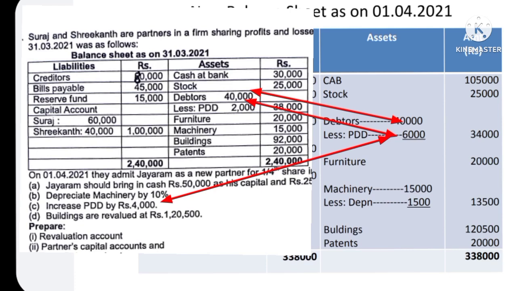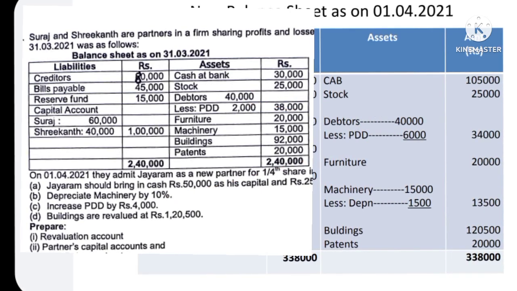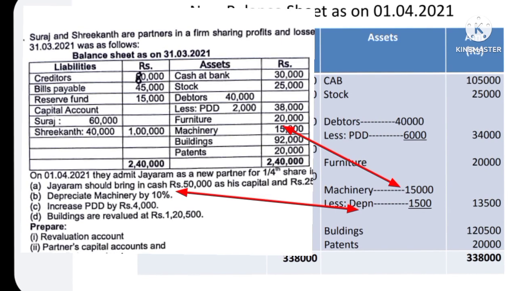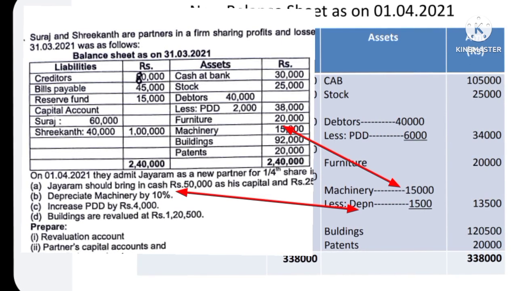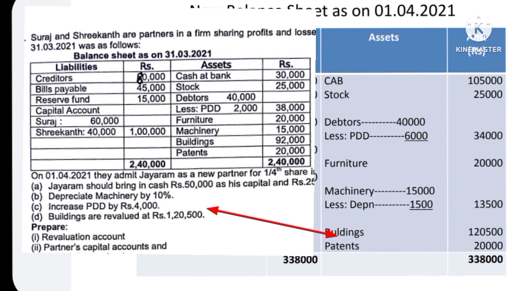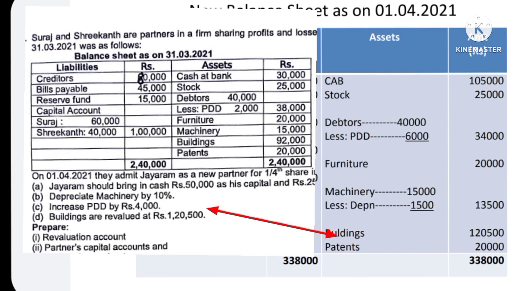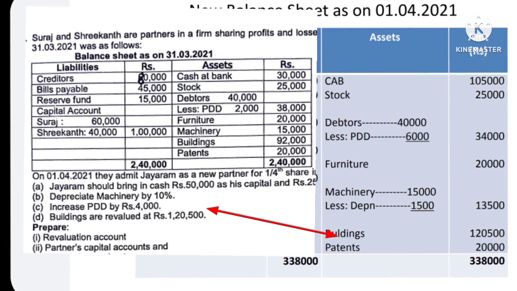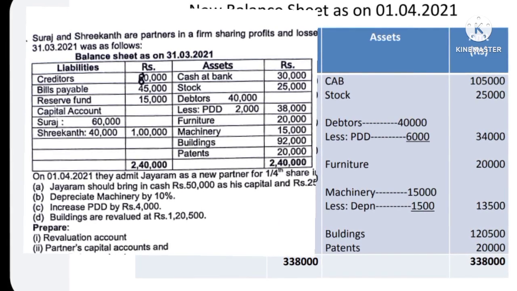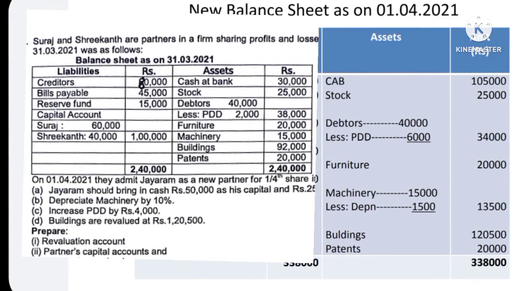So debtors 40,000 less PDD 6,000, then the net debtors would be 34,000. Then furniture, there is no change, 20,000. Machinery, there is an adjustment, 15,000 less depreciation 1,500, it comes to 13,500. Then building revalued, earlier it was 92,000, now it is revalued as 1,20,500. Directly you can write 1,20,500, or you can write building in the inner column 92,000 plus 28,500, total in the outer column 1,20,500.